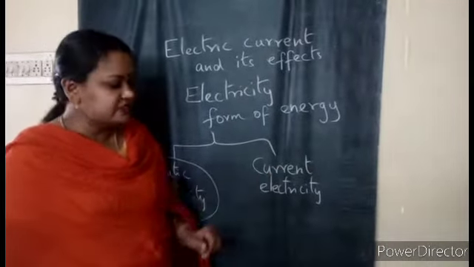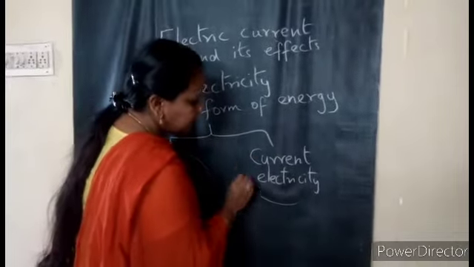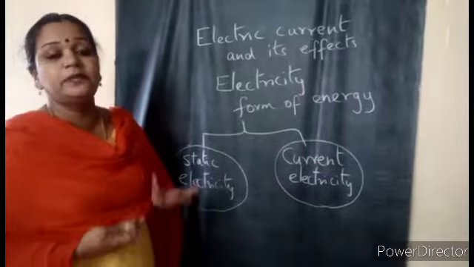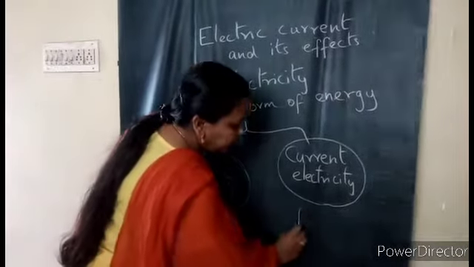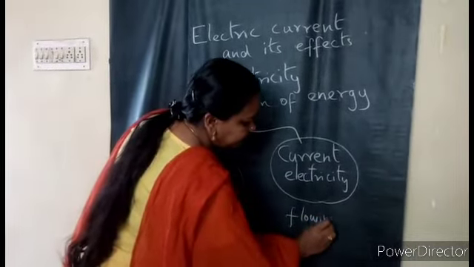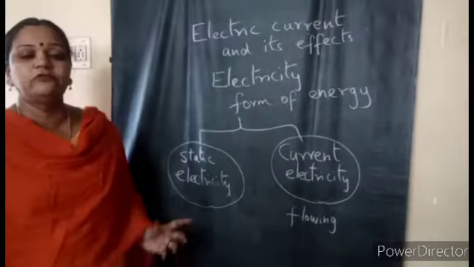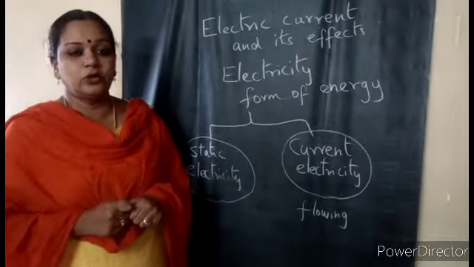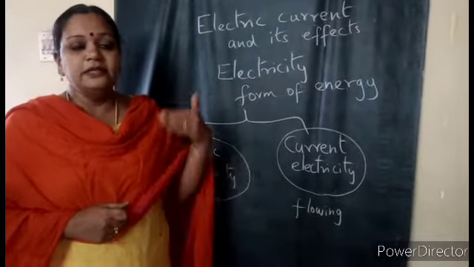What is current electricity? The word itself means there will be a flow. This electricity will be able to flow. In other words, for easy understanding, current electricity is nothing but flowing electricity. How does it flow, and what happens when it is flowing? That's what we are going to learn in this class.